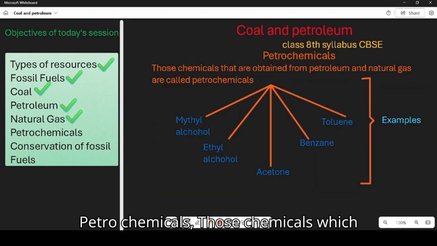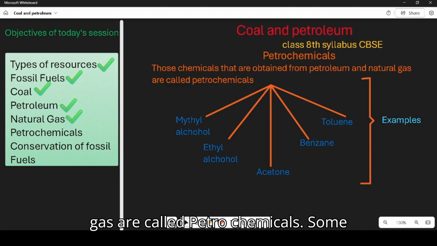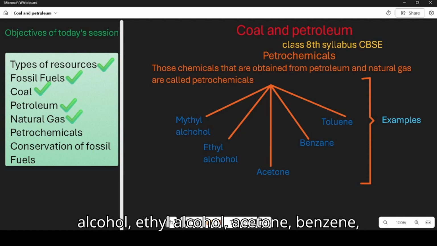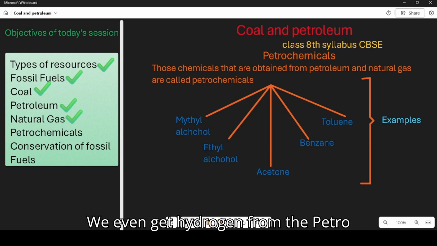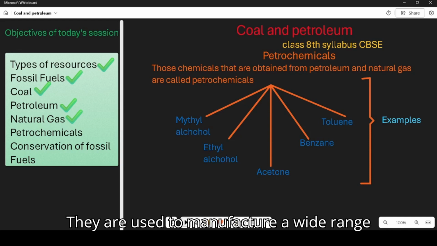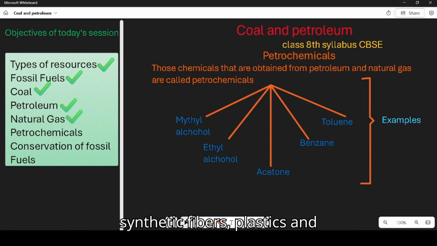Petrochemicals. Those chemicals which are obtained from petroleum and natural gas are called petrochemicals. Some examples of petrochemicals are methyl alcohol, ethyl alcohol, acetone, benzene, toluene, etc. We even get hydrogen from the petrochemicals. Petrochemicals are very useful and important because they are used to manufacture a wide range of useful materials such as detergents, synthetic fibers, plastics, and explosives, and hydrogen.